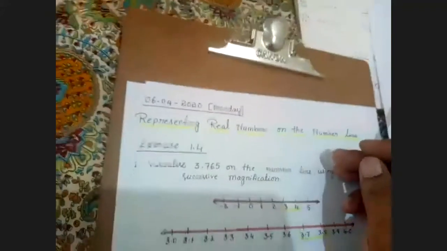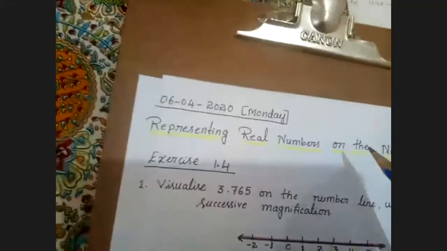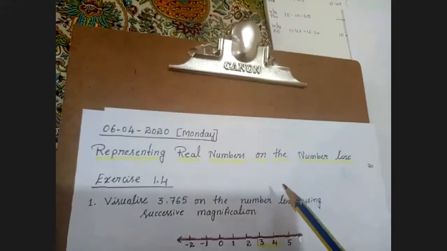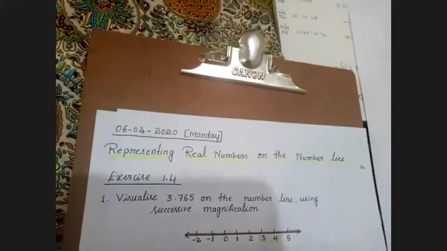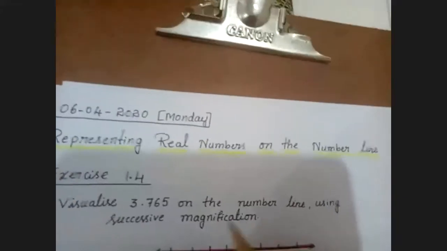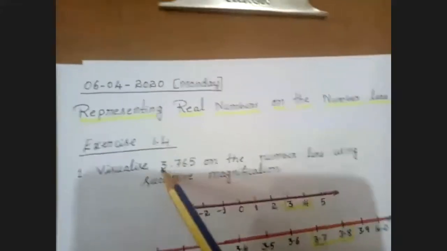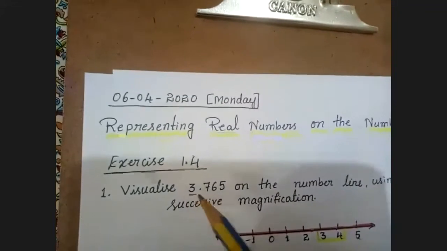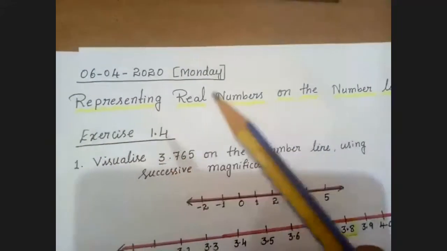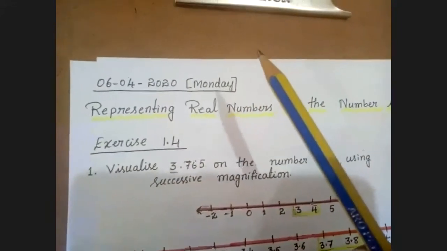Children, in your previous classes, means grade 7th you have learned integers, right? 6th standard it is introduction. 7th standard in detail you have learned integer chapter. In that number line also you have learned. So here first you concentrate on before decimal. Listen carefully. If you get any doubt in any place, please raise your hand.